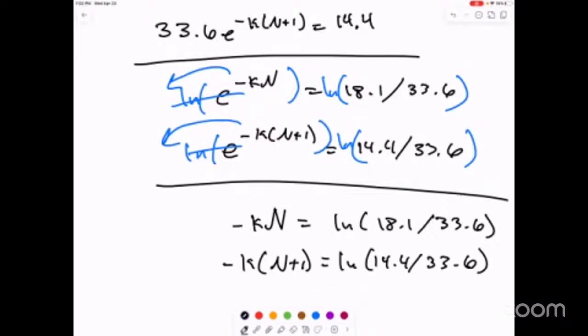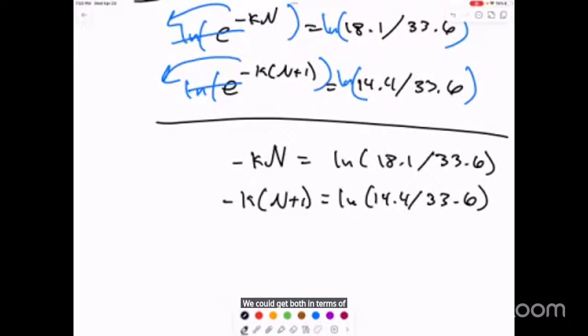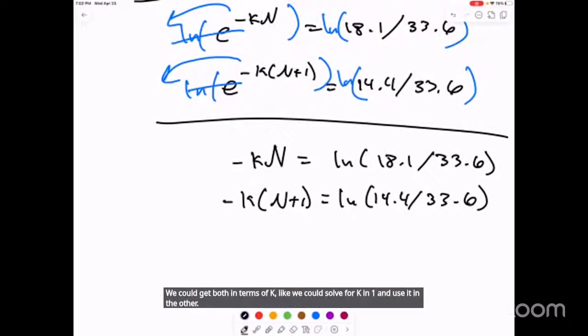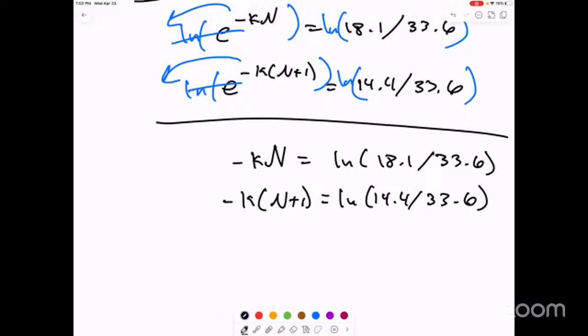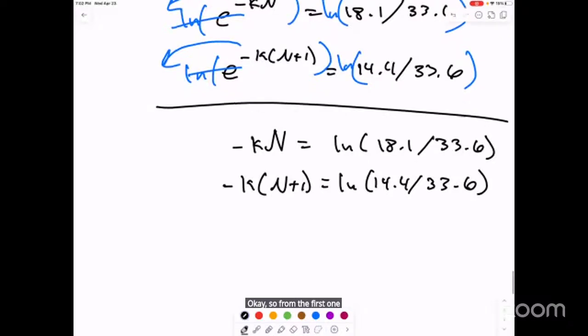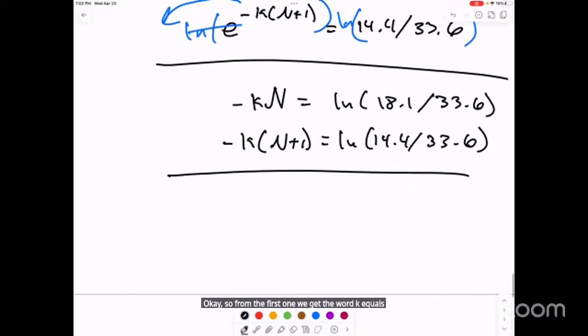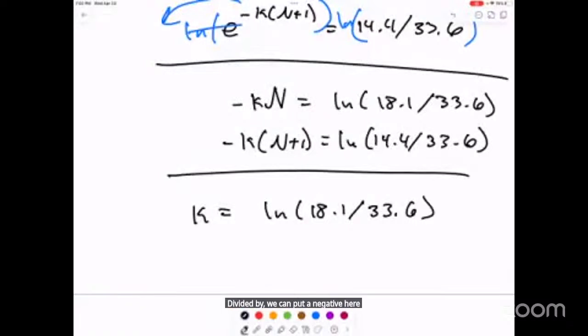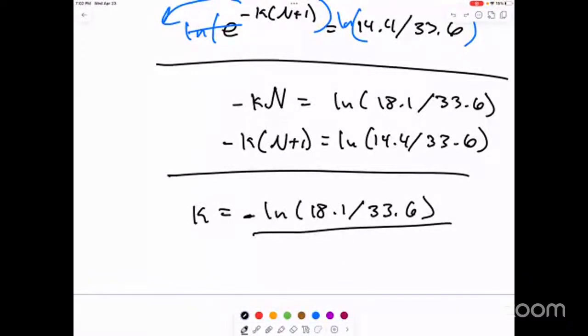We could get both in terms of K: solve for K in one and use it in the other. From the first one, K equals natural log of 18.1 over 33.6 divided by negative N. We can take that and plug it into the second equation.